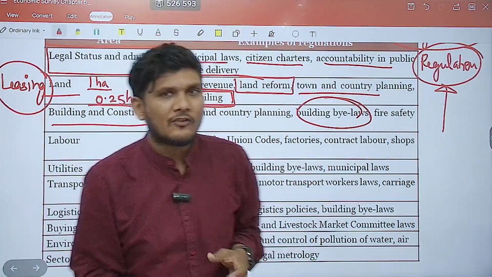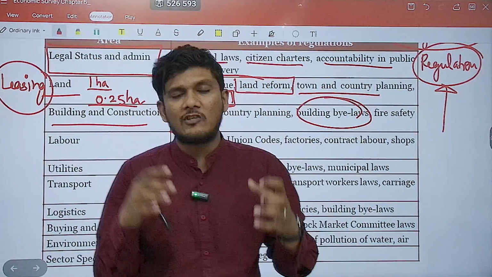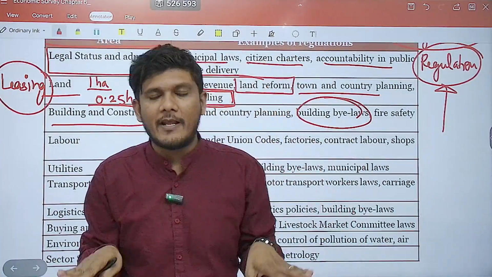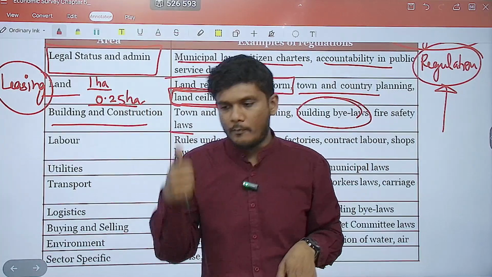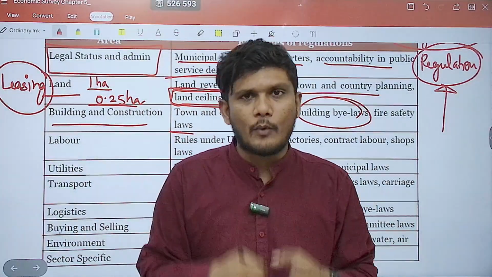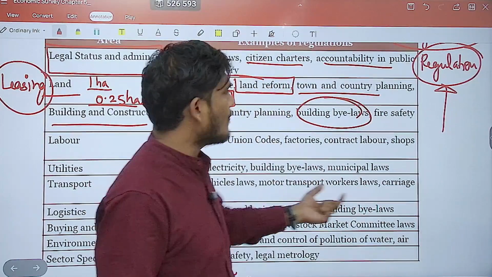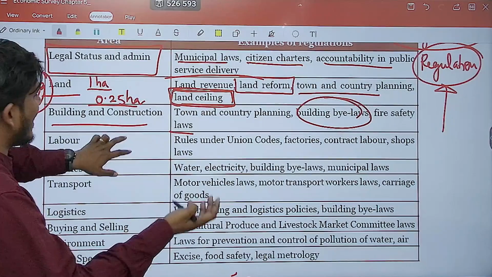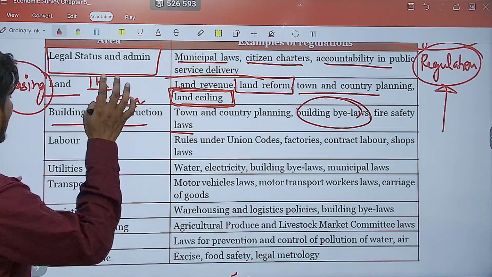If you increase the FSI, there will be economies of scale for businesses to set up their buildings. That is one possibility. But you cannot just do it like that without taking into consideration the population density, the traffic, the place where the land is situated, and so on and so forth. However, a complete overhaul or revision is a necessity, at least analyzing and coming up with whether something can be changed.